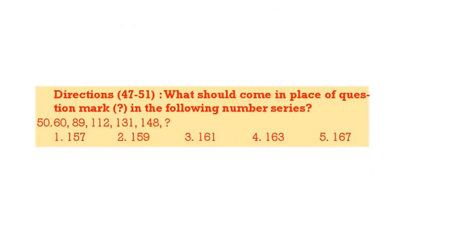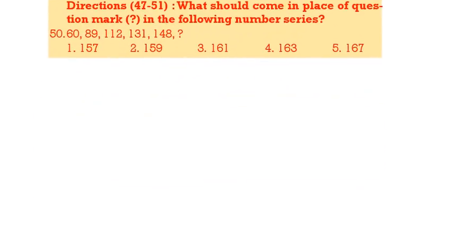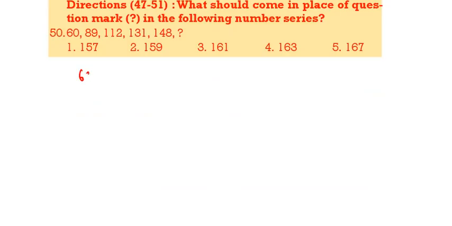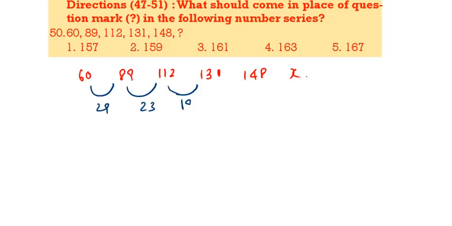Next question, 50th question. 60, 89, 112, 131, 148 and question mark. See, this is 29, this is 23, this is 19, that means prime numbers. This is 17. Next prime number 13, that is 148 plus 13, 161. 161 is the correct answer.